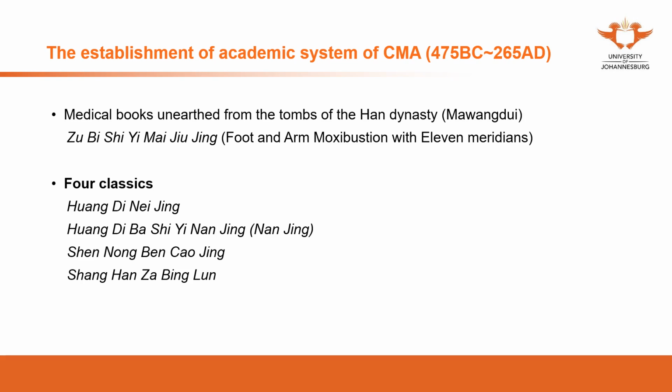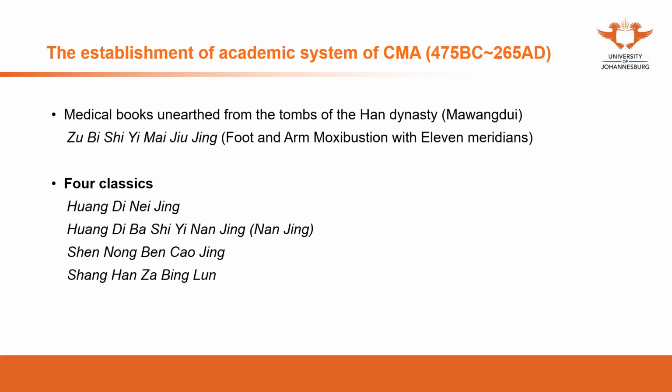We have introduced some of the books in the previous videos, but here, 足臂十一脉灸经, the Foot and Arm Eleven Meridians Moxibustion Classic. From the title, we can see the development of acupuncture, especially from 11 meridians to 12 meridians.